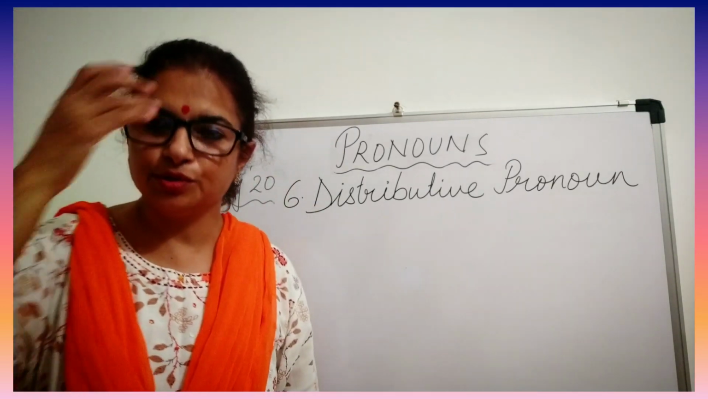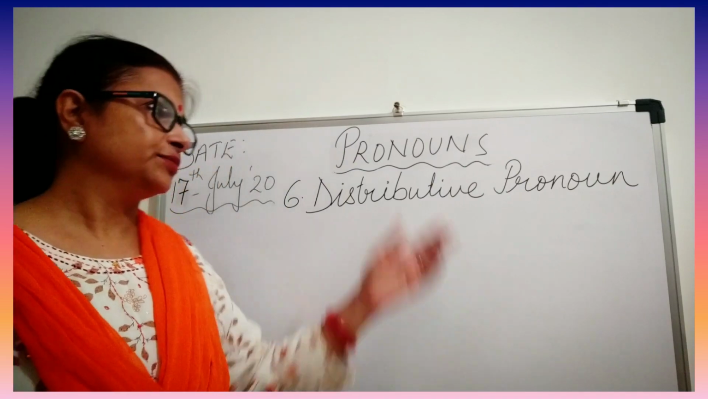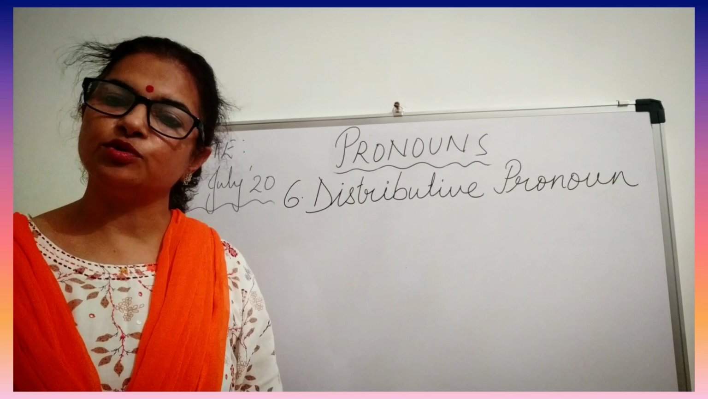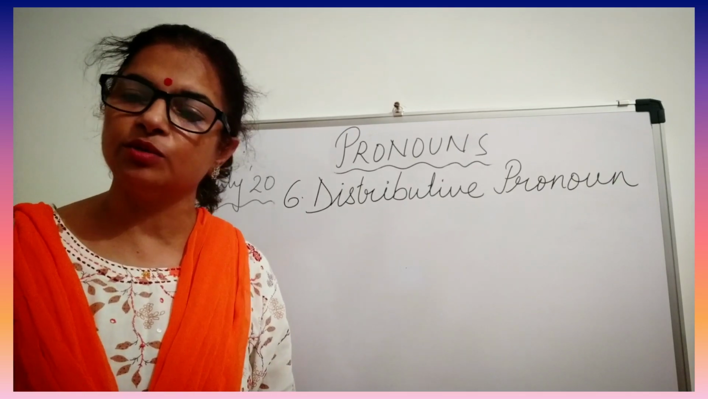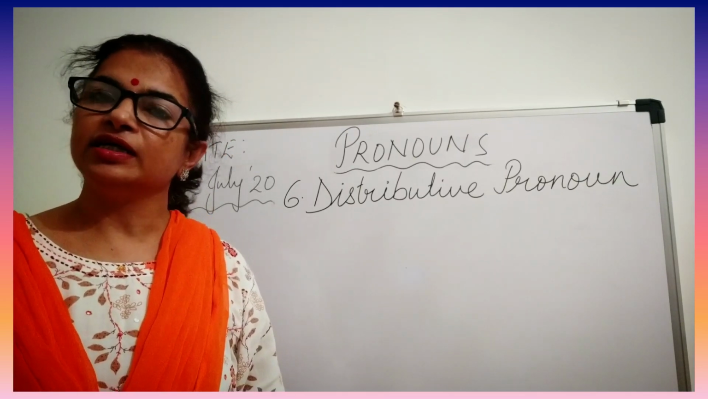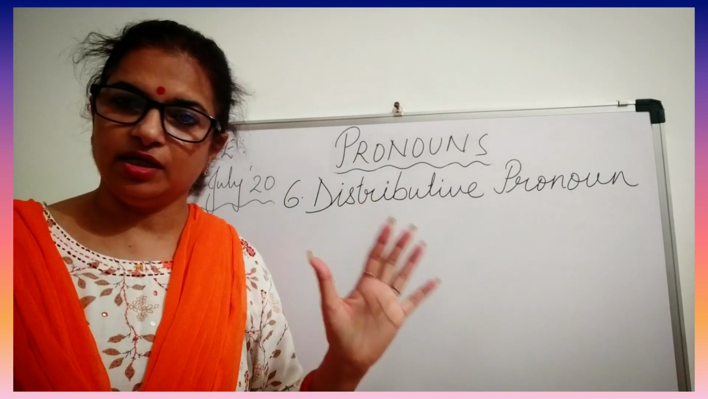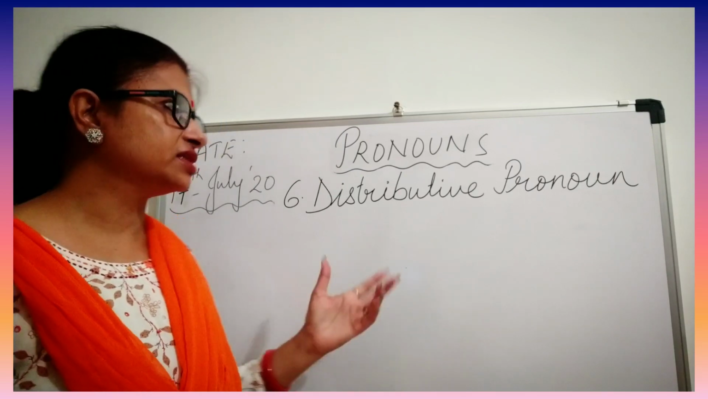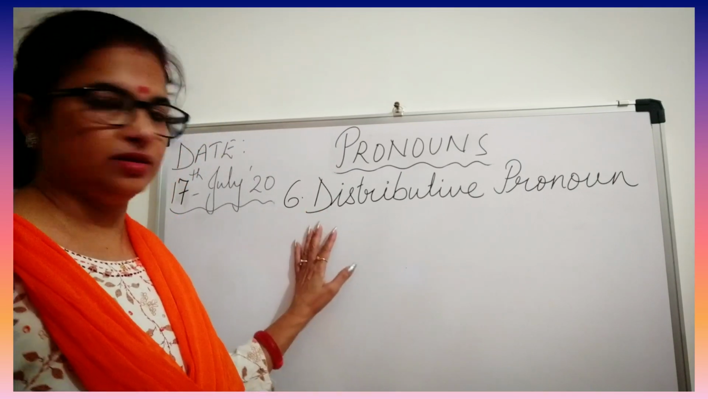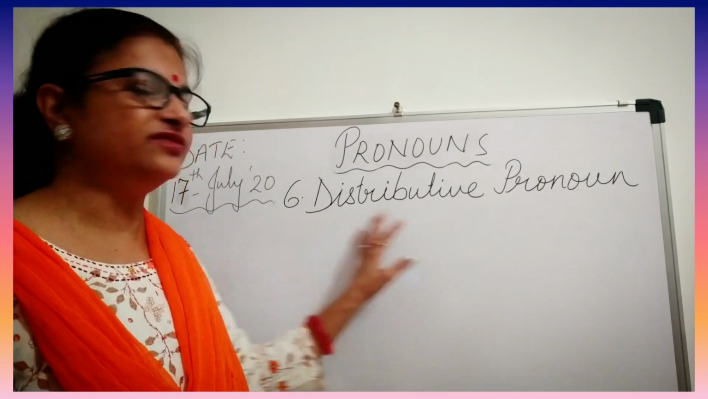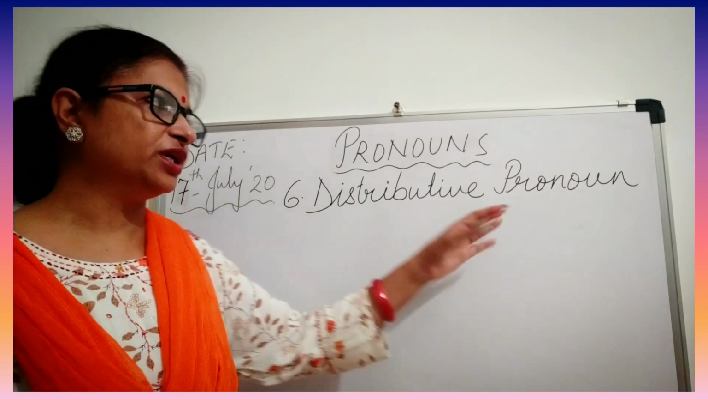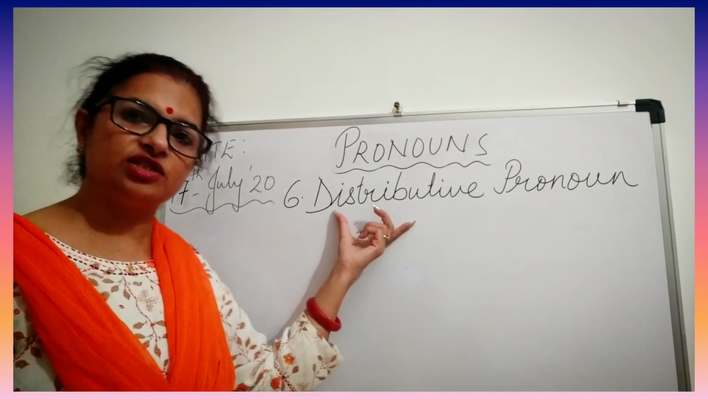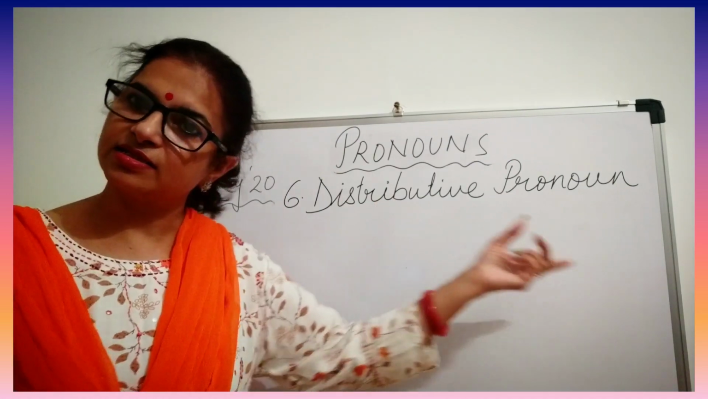Now you know that earlier we had already studied a few kinds of pronouns, and there were 5 kinds: personal pronoun, possessive pronoun, demonstrative pronoun, interrogative pronoun and reflexive pronoun. So 5 kinds we had already discussed, and now the other 3 are still left. So first let's discuss distributive pronoun. You should know the meaning of distributive. The word distribute, from this word distribute, distributive has come.